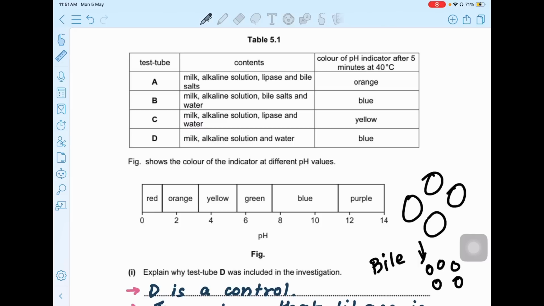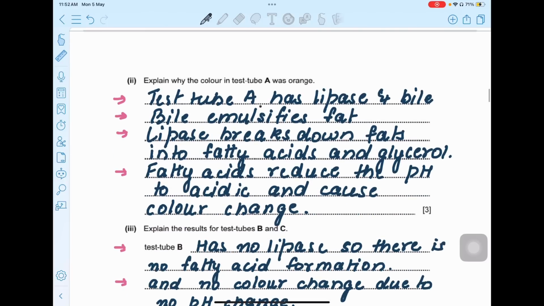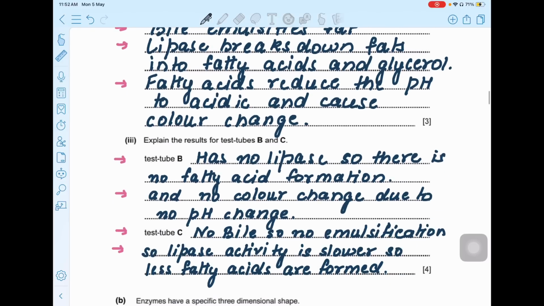And quickly, lipase is going to break down these fats into fatty acids and glycerol. When fatty acids are produced, they lower the pH and cause the color to become orange. And that's the same thing I have written here. Test tube A has lipase and bile. Bile emulsifies fat. Lipase breaks down fat into fatty acids and glycerol. Fatty acids reduce the pH and cause the color to change.